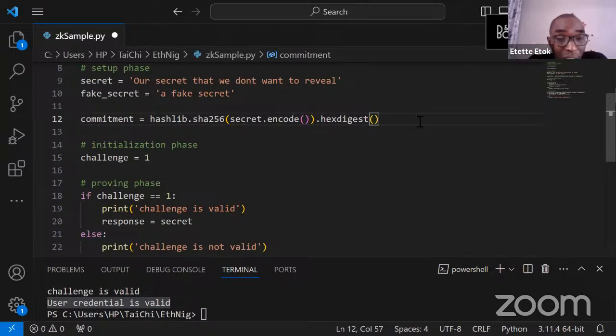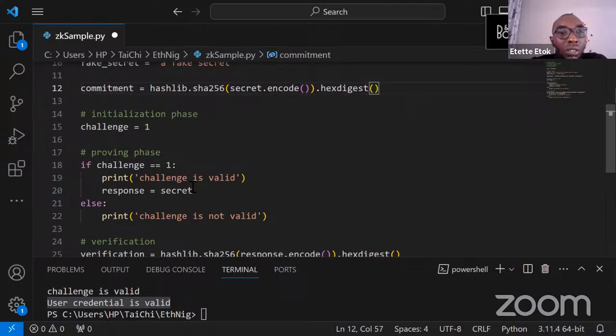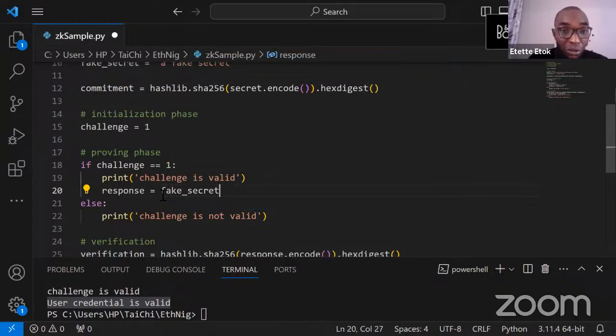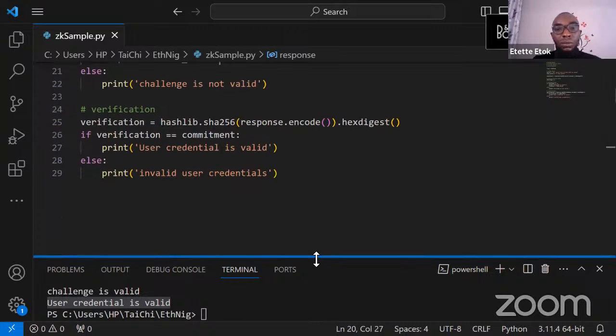That is what we committed. So let's say we have a prover that tries to manipulate the system, trying to send us false or doctored information. So let's try that. At this point, instead of sending the real secret as the response, it decides to send us other information, trying to beat the system. So at this point, let's run the code one more time.